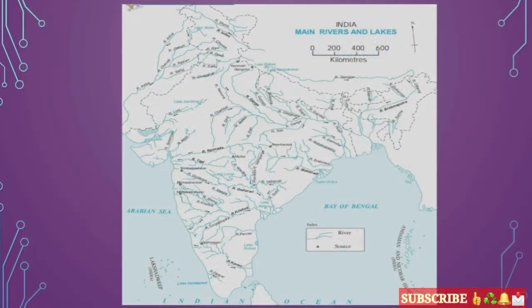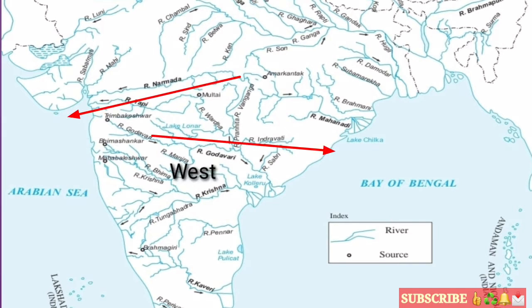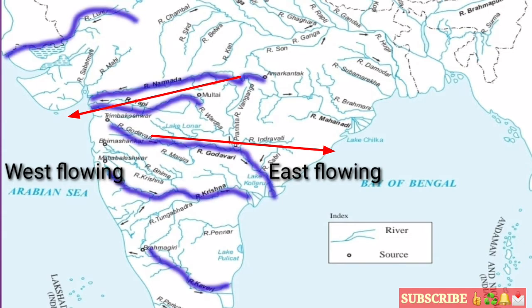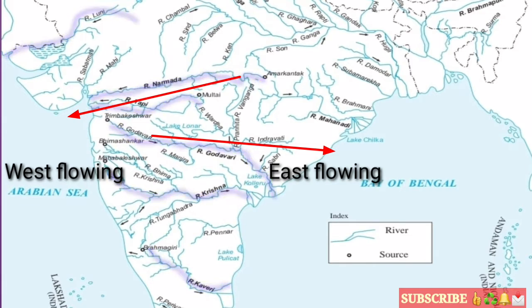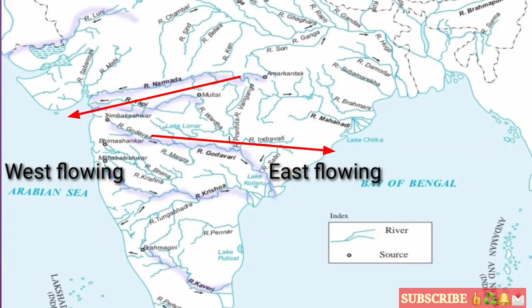Okay, and now on the peninsular system we can see some of the important rivers, which are divided into east flowing, meeting the Bay of Bengal, and west flowing, meeting the Arabian Sea. For example, river Luni, river Narmada, river Tapi, river Godavari, river Krishna, and river Kaveri. These are important rivers. Students, so here the major rivers on the peninsula are Narmada, Godavari, Krishna, Kaveri, and Tapi, we can say.